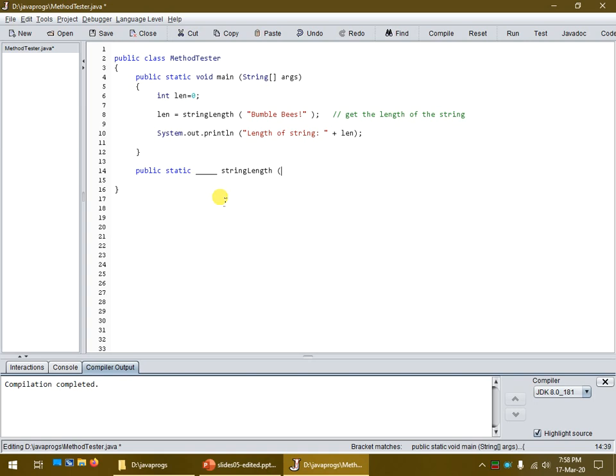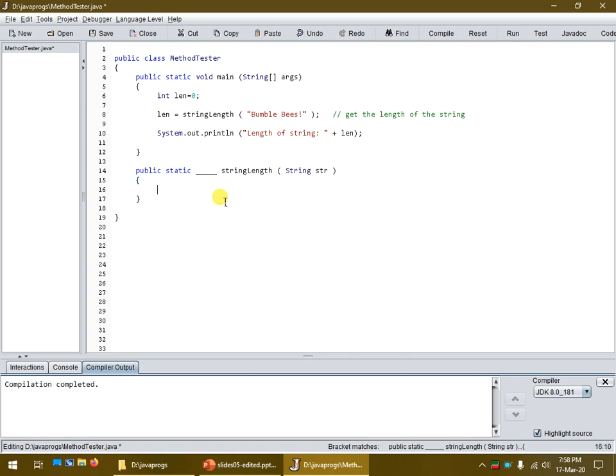And it now needs the particular parameter. You'll notice up here, the parameter was a string. So we'd better tell the stringLength method that it's going to get a string. We'll call this one str. I can call it anything I want, but I'm going to call it str. Now, it's supposed to return back the length.